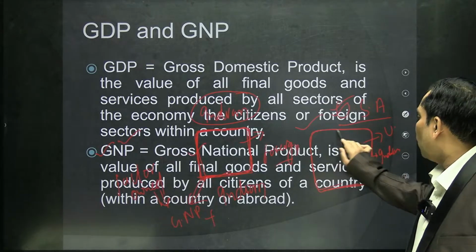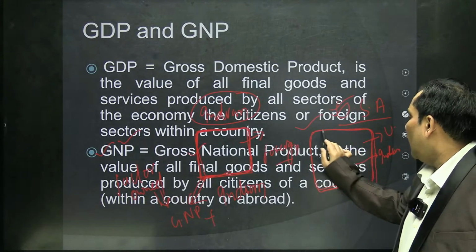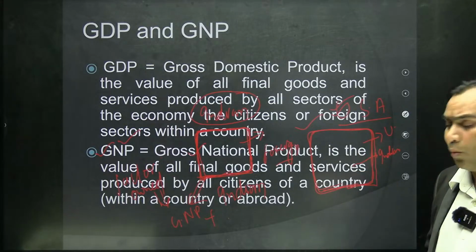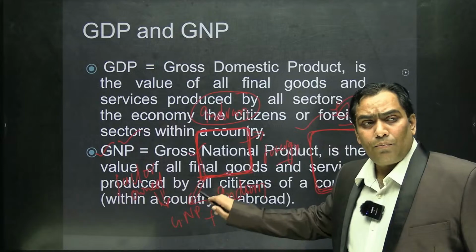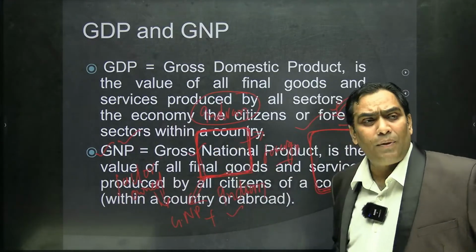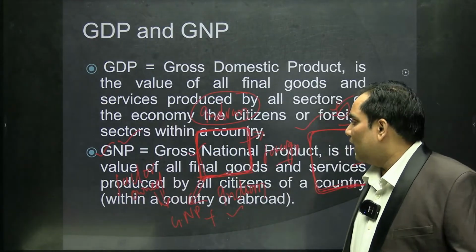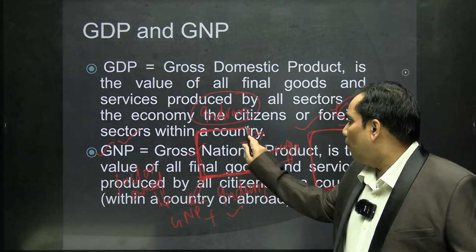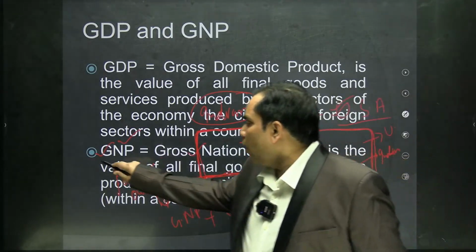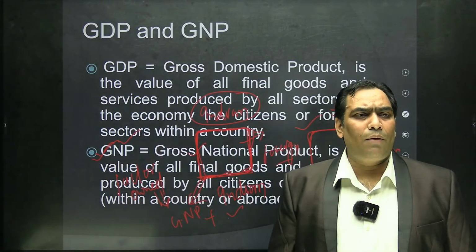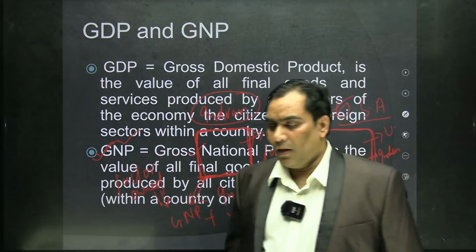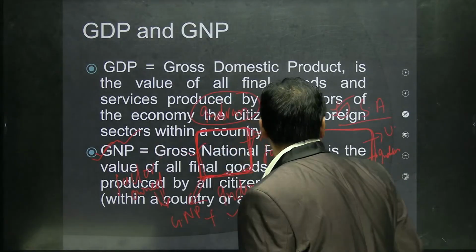So, whatever production is being done by Indian nationals in the USA economy, that has to be added to the production done by the Indians in their domestic economy. Then that is going to give us the value of GNP. Now, let me tell you with an example.